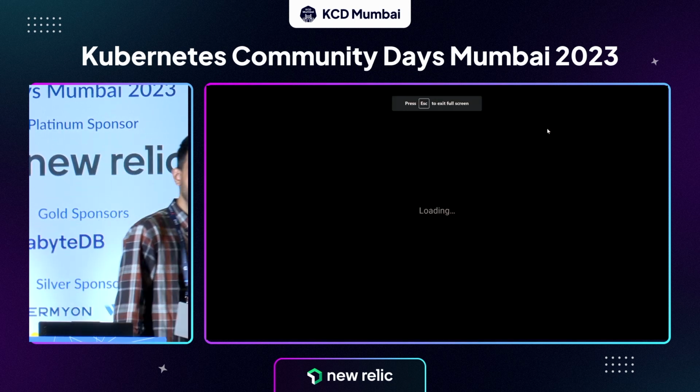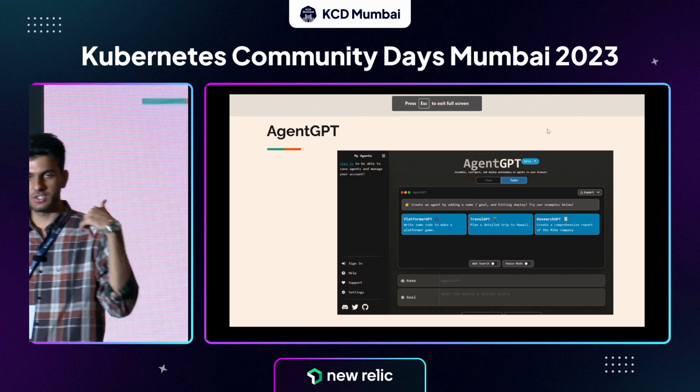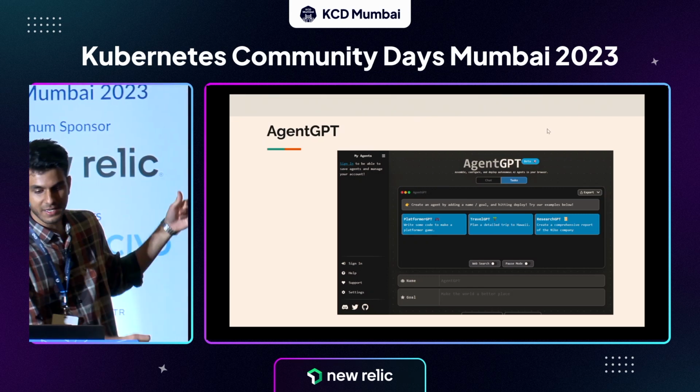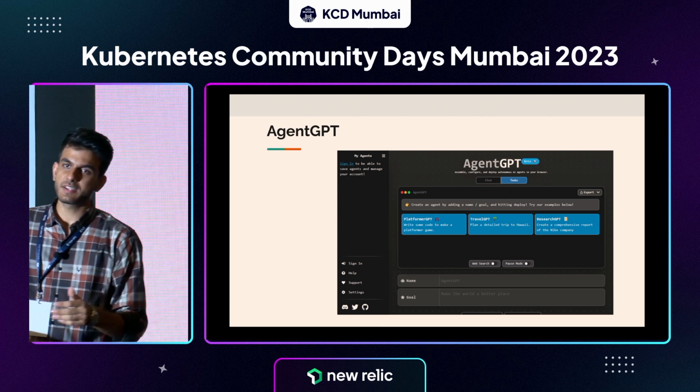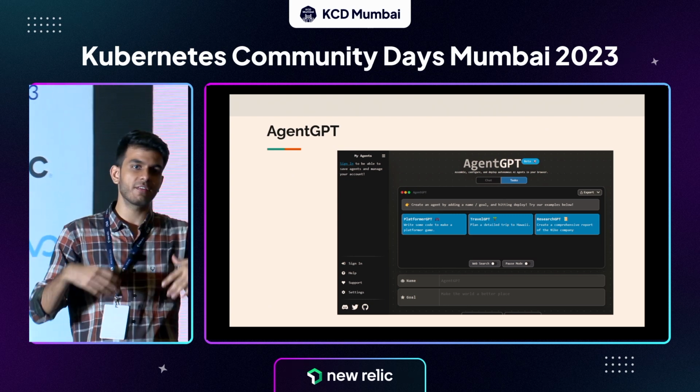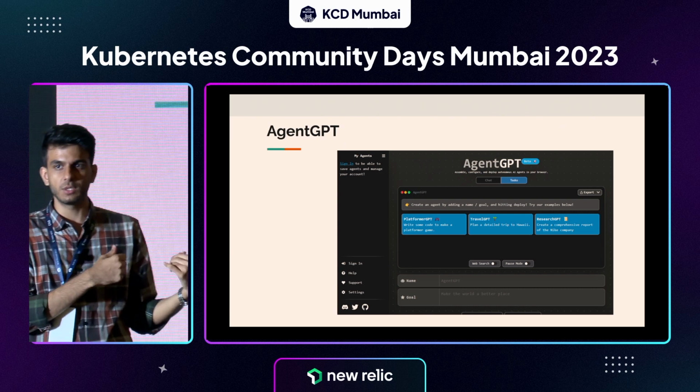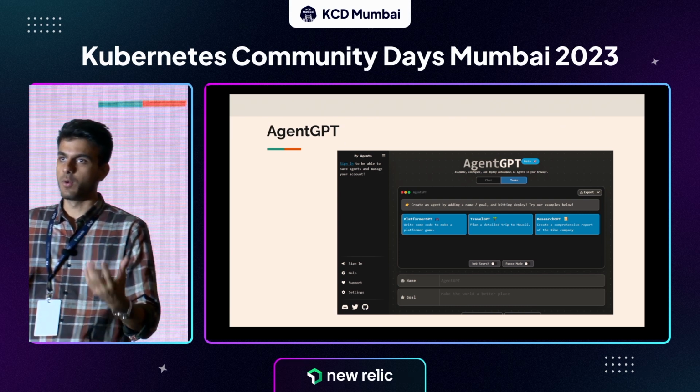What I can do is encourage you to go to this website on your own, Agent GPT. It has multiple templates. You can see there's a travel GPT, all these things. When you click on any of these, you can see there's a sequence of actions. For example, I'll tell this Agent GPT: give me a travel plan for Goa, something like that.